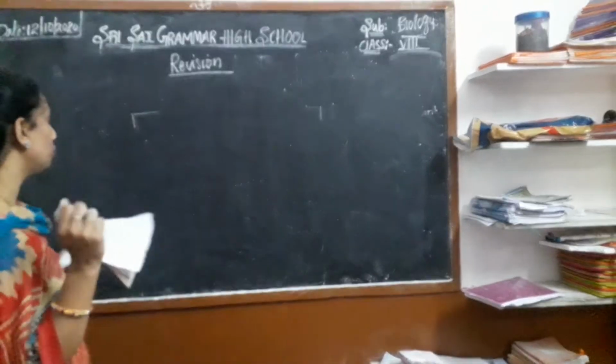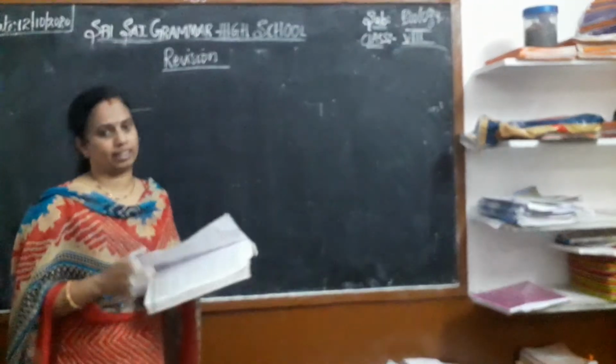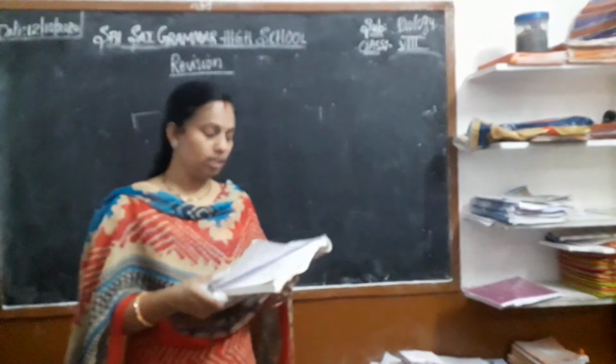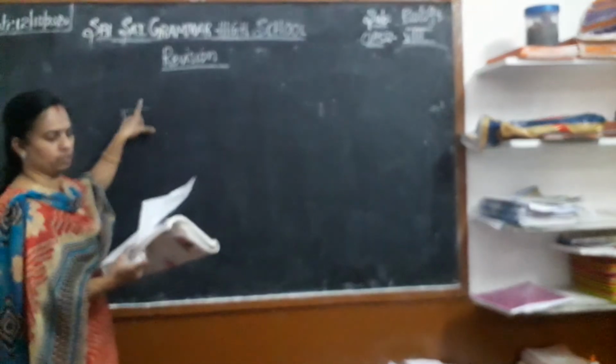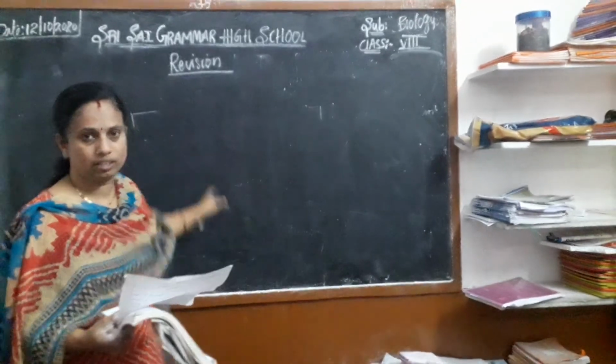In the fourth section, you have the objective type questions, that is, choose the correct answer. Write the answers neatly and send them. Learn well. Thank you, children.